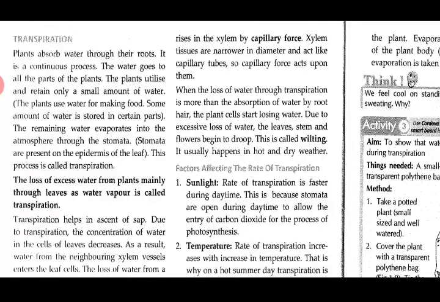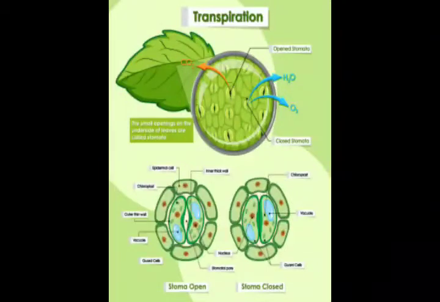Now this water which is being absorbed is firstly used by the plant for making food, then some of it is also stored in some parts of the plant, and the remaining of it is evaporated into the atmosphere through the stomata. So you must have seen the areas in which there are many trees, they are comparatively cooler than the areas in which there are no trees. This is happening just because of the transpiration process, which is giving a cooling impact to the atmosphere present over there.